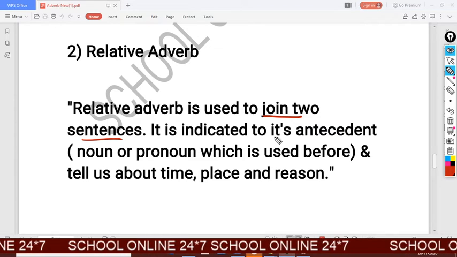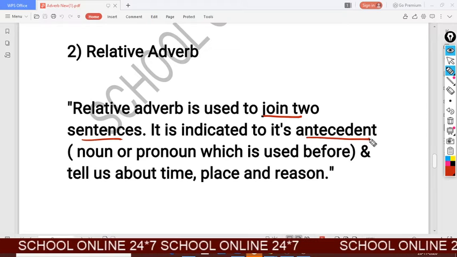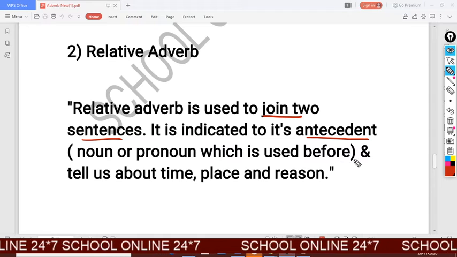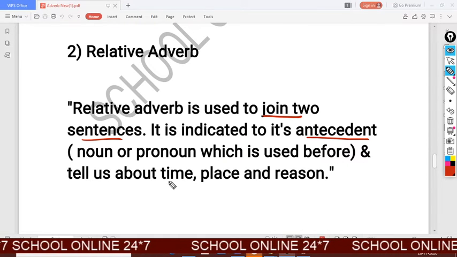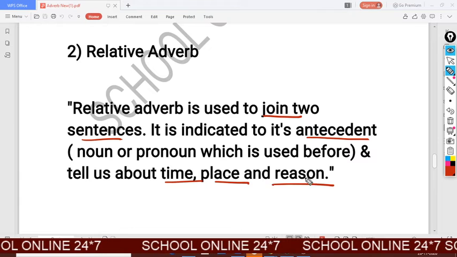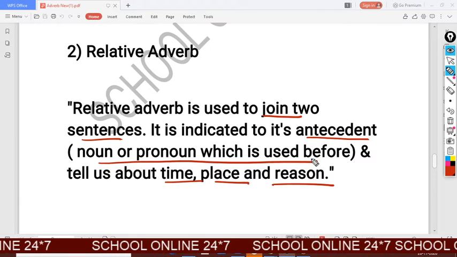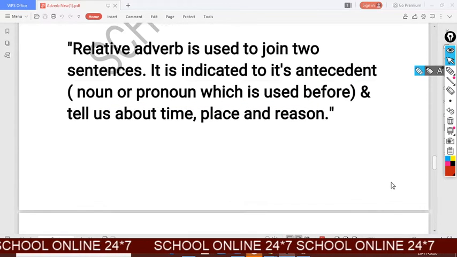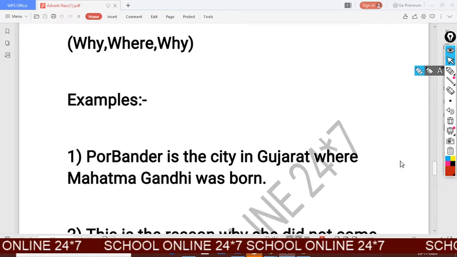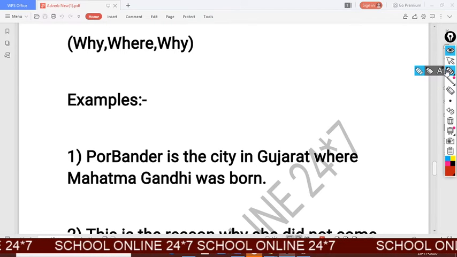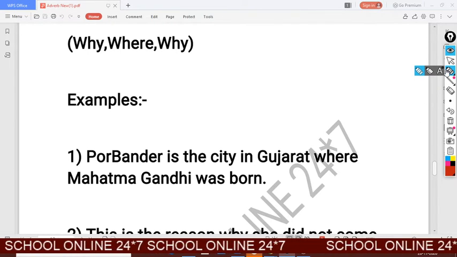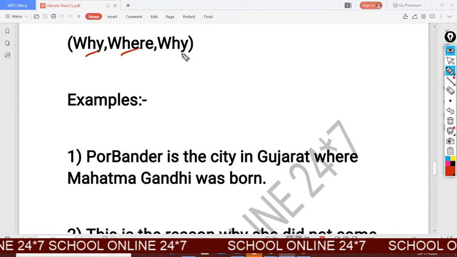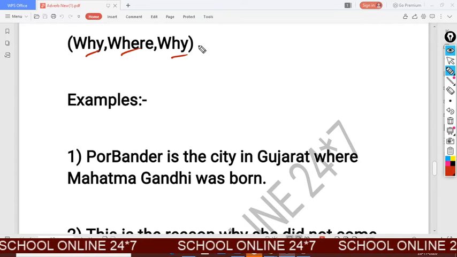It is indicated to its antecedent, noun or pronoun, which is used before, and tells us about time, place, and reason also. It should be clear to you by the examples. And these words are used to join two sentences: why, where, and when also.